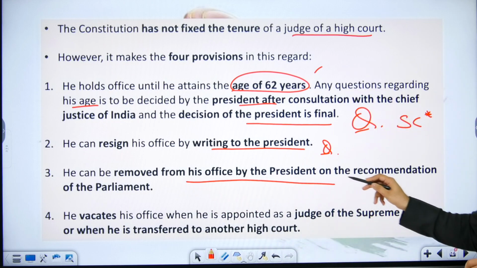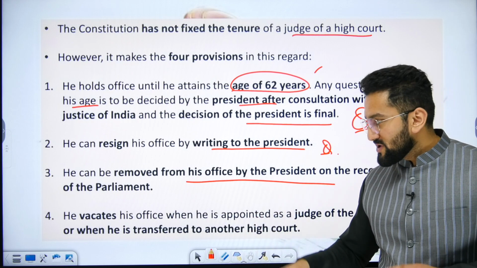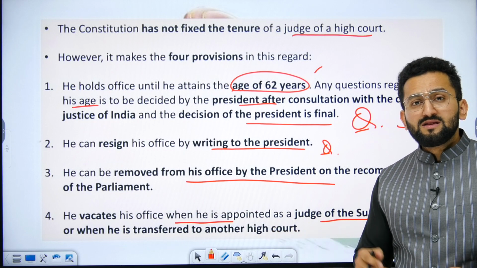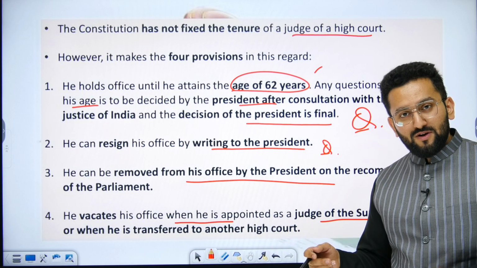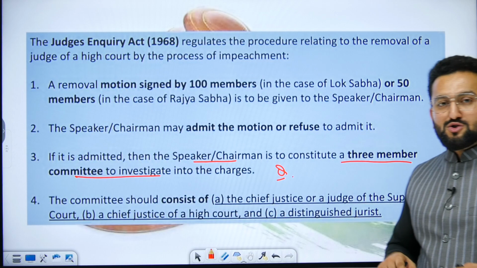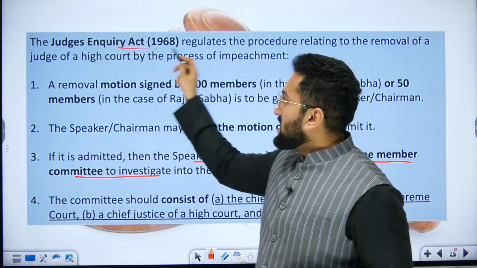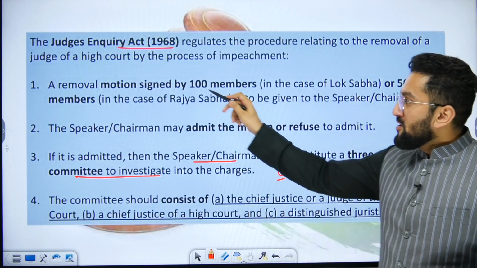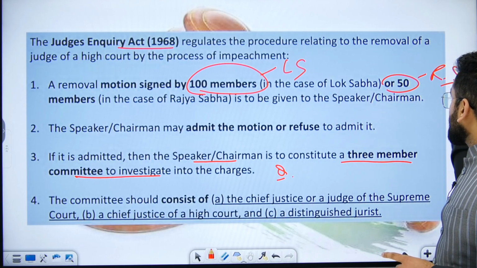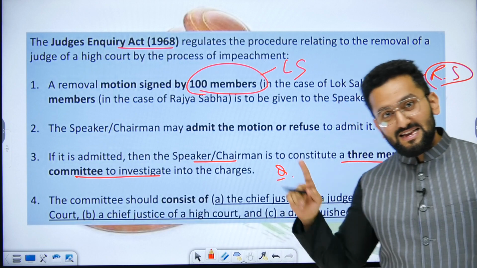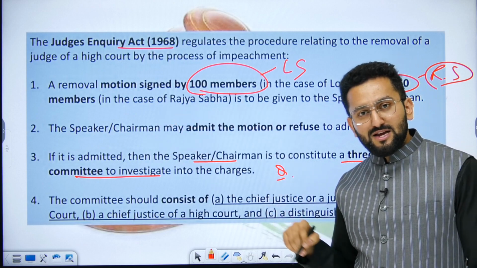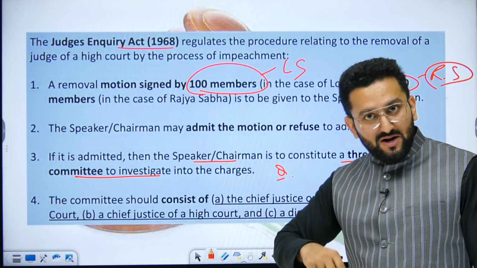He can be removed from office by the president on the recommendation of Parliament. There's a process to that we are going to discuss. The way Supreme Court judges are removed is the same way for removal of High Court judges. So the process of removal is elaborated in the Judges Inquiry Act 1968. For that, a removal motion is signed by 100 members in case of Lok Sabha and 50 members in case of Rajya Sabha. We discussed the same in case of removal of Supreme Court judges. The same is the process. Then they are going to present this before the Speaker in case of Lok Sabha, and the Chairman in case of Rajya Sabha. Now the Speaker or Chairman may admit it or may decline it.